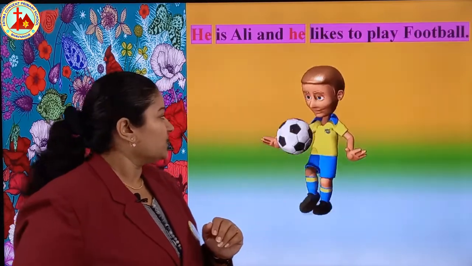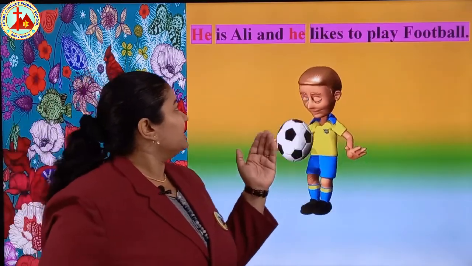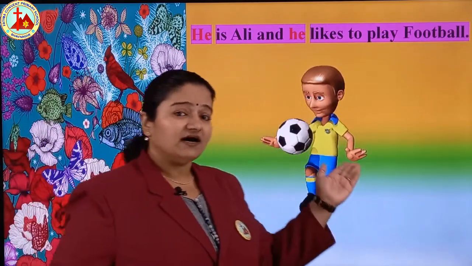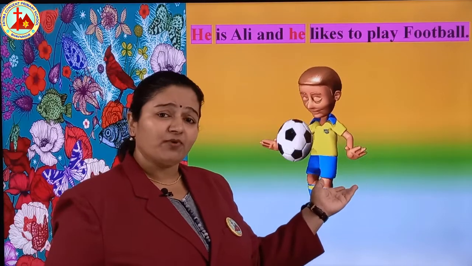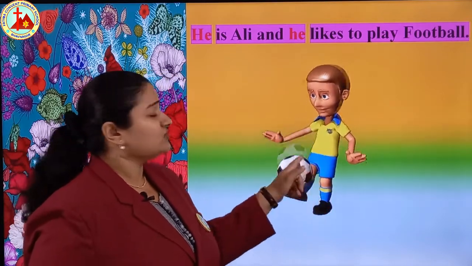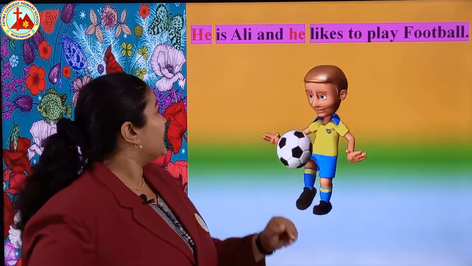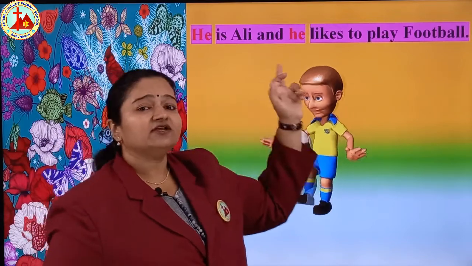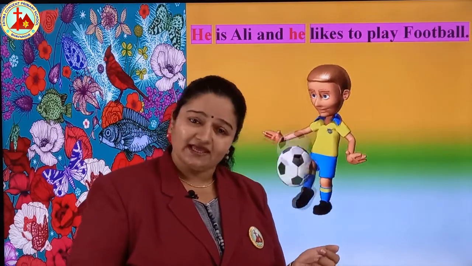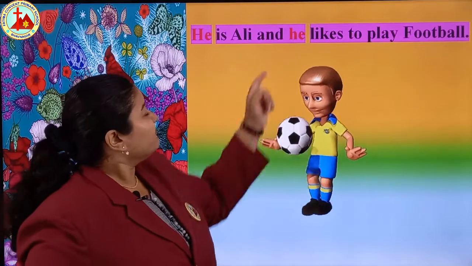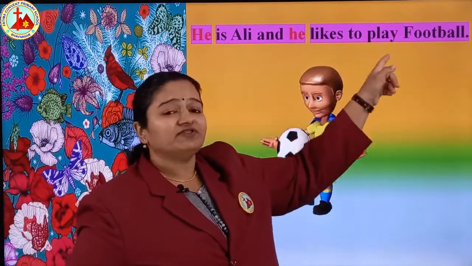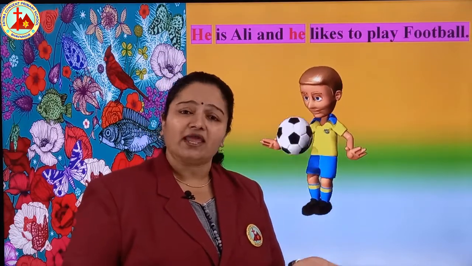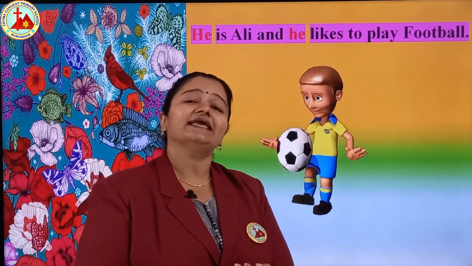Next one is he is Ali and he likes to play football. Yes, children. So he we use for this boy. Here we cannot use Ali again. Instead of Ali, we are using he. We can write Ali likes to play football, but we are not using Ali, because Ali is a boy. So for a boy we are using he.